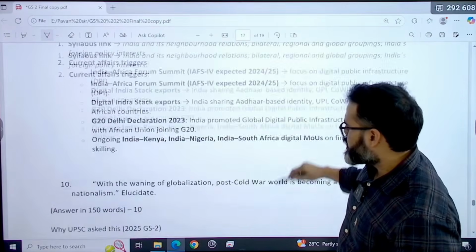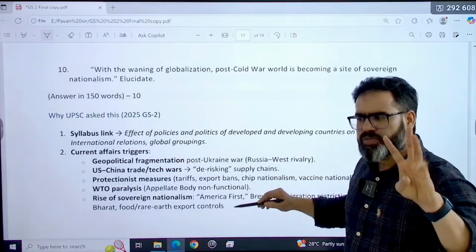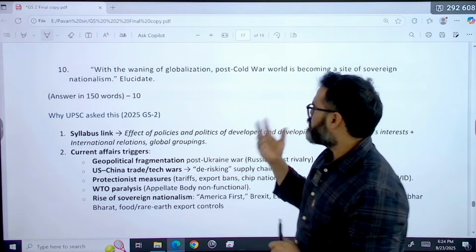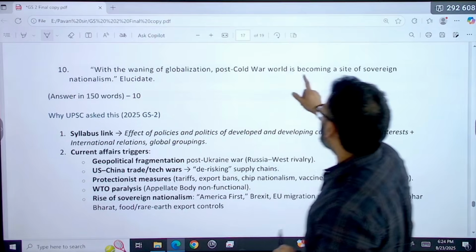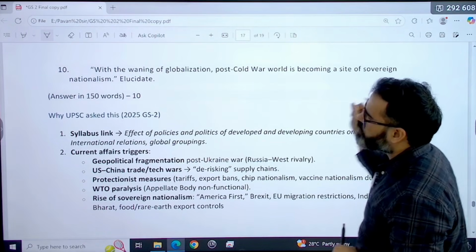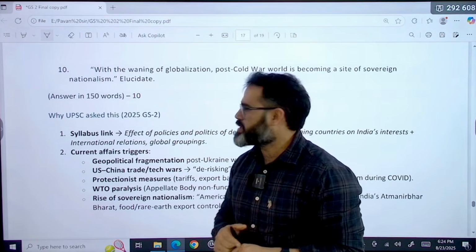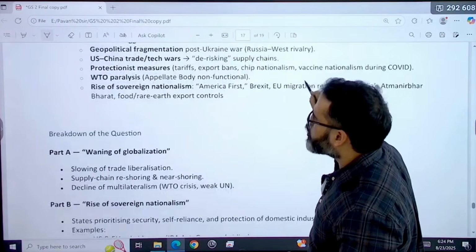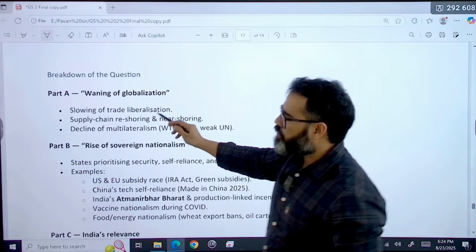Now next question is this, I think three questions were from the IR. With waning of globalization, that means globalization is going back now, post Cold War world is becoming a site of sovereign nationalism, मतलब protectionism basically. So this is about that part. So यहाँ पे आप waning of globalization में क्या ले सकते हो? Like slowing of trade liberalization.